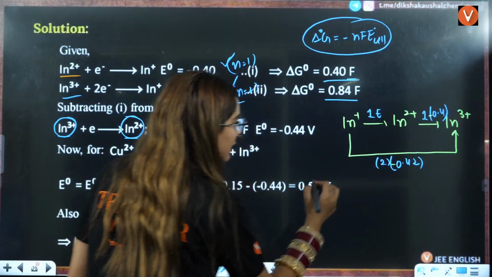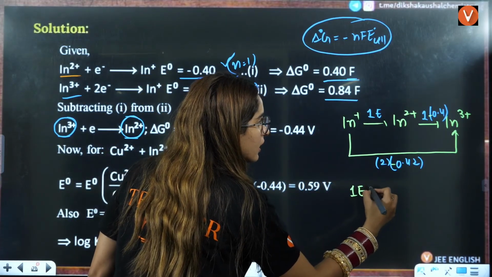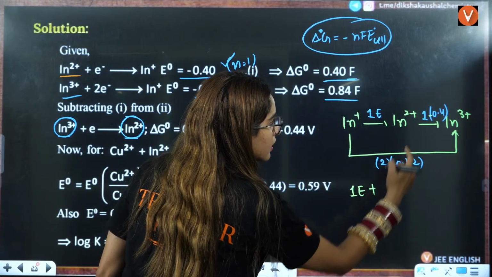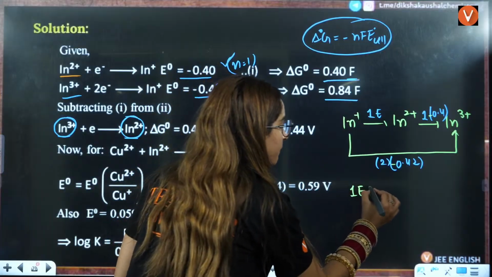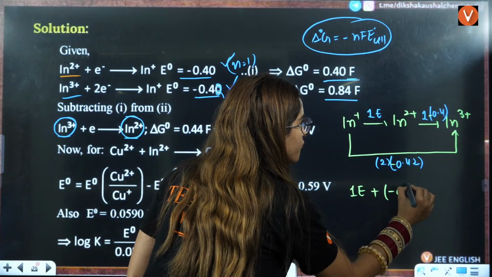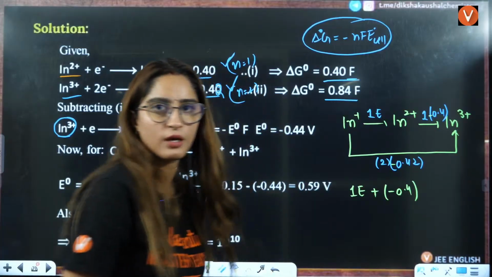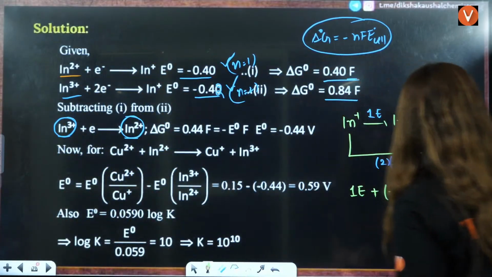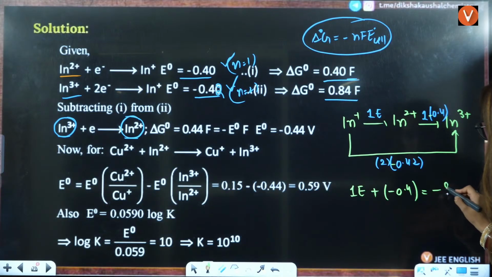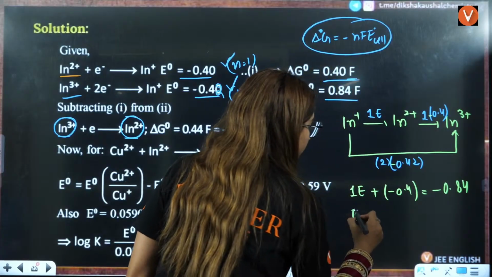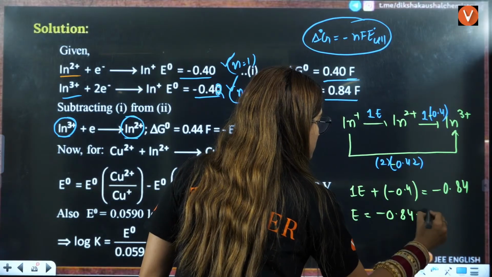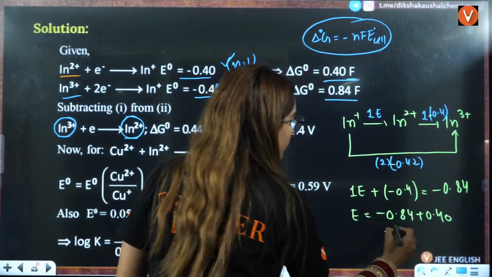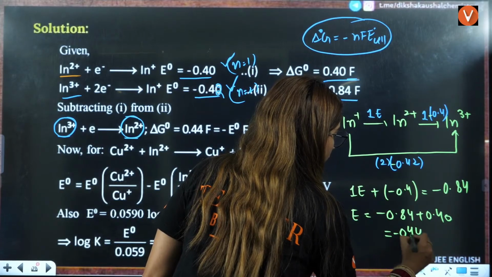Now what you have to see, this is minus, this is minus. So we know that 1 times E plus minus 0.4, you add these two things, equals minus 0.84. From here you can get the value of E: minus 0.84 plus 0.40, and then you will get the value as minus 0.4, right?